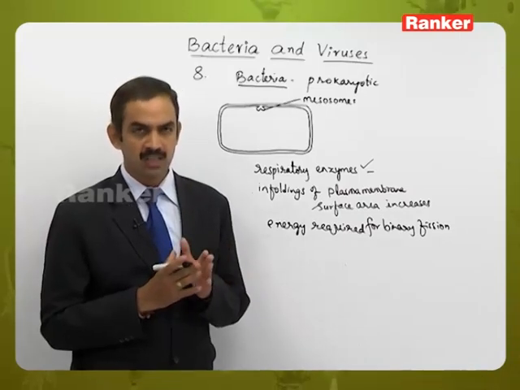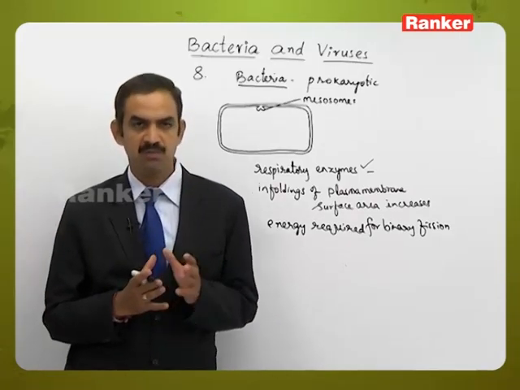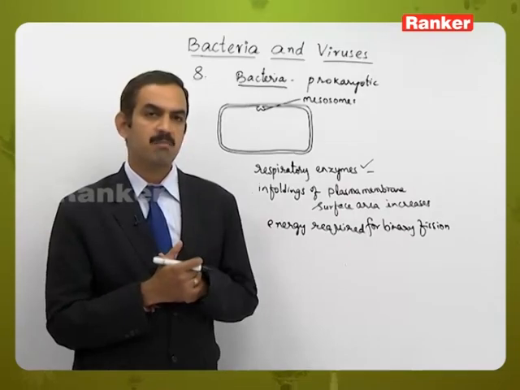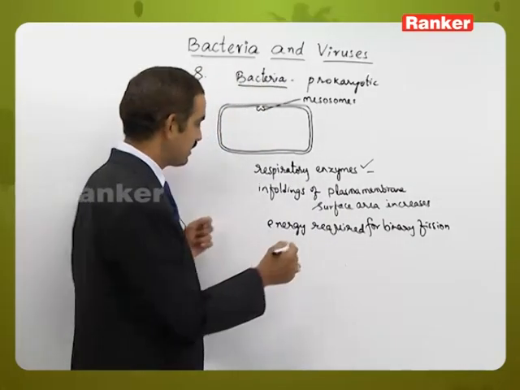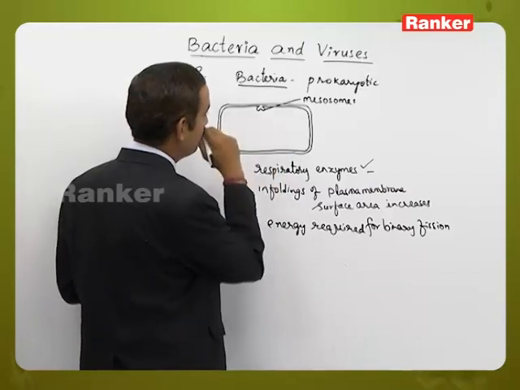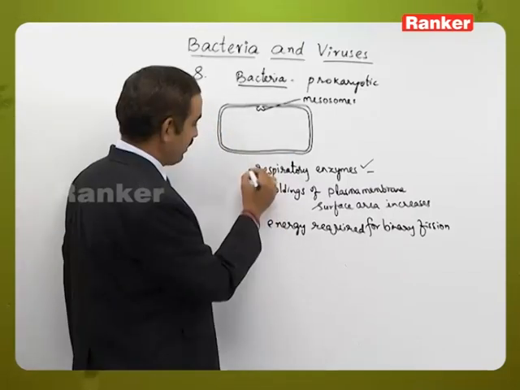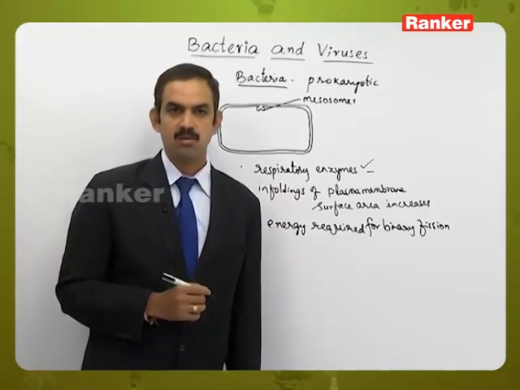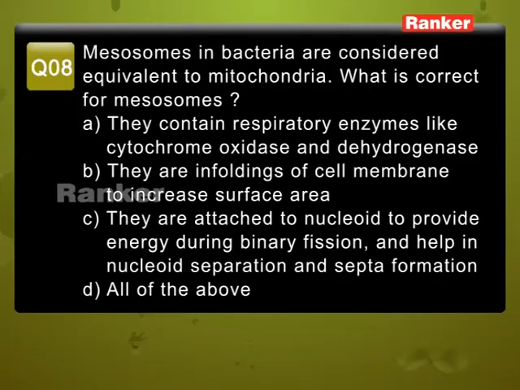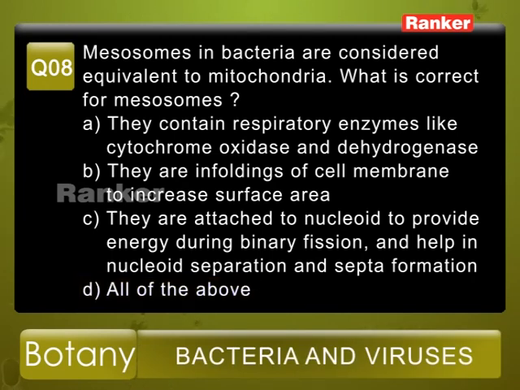It is not only providing the energy required for binary fission, but also helping in nucleoid separation and septa formation, that is the wall which separates the two bacterial cells. Whatever options were given in A, B and C, all three characters are exhibited by the mesosomes. So from the given options, option D is the correct answer.